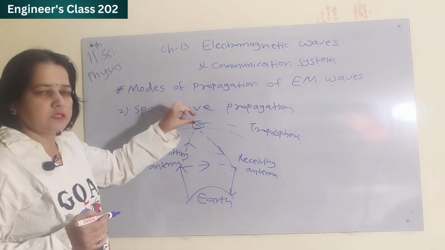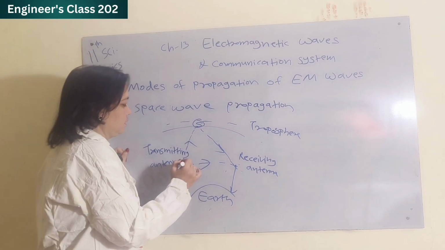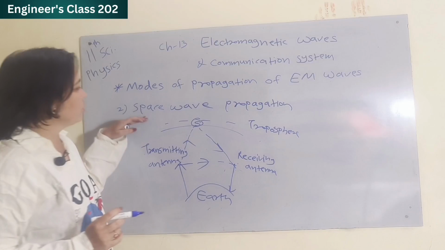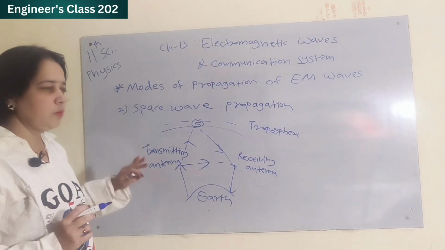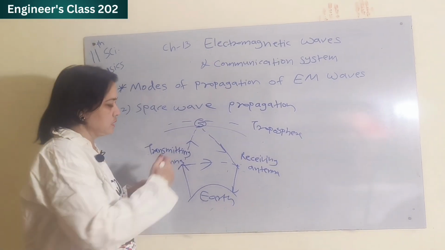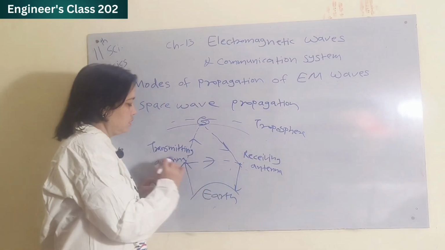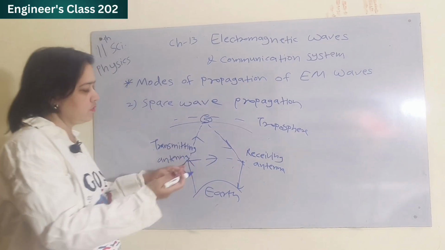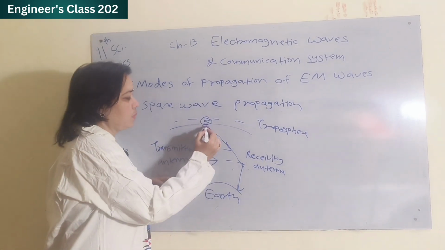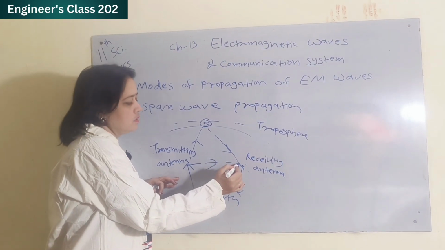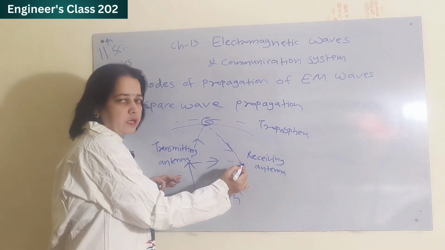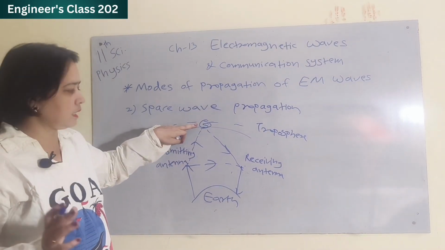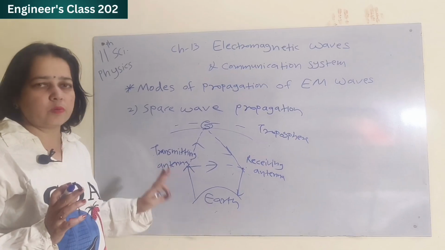Suppose here is a satellite, then it reaches the satellite and then the receiving antenna. This is known as space wave propagation.